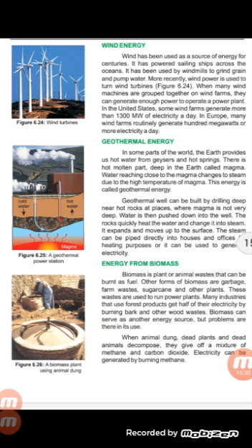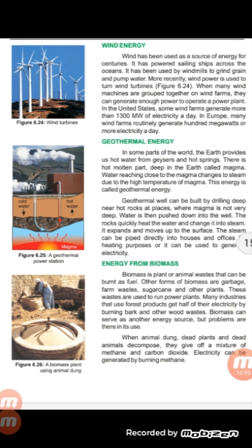Wind power is used to turn wind turbines. When many wind machines are grouped together on wind farms, they can generate enough power to operate a power plant. In the United States, some wind farms generate more than 1300 megawatts of electricity a day, and in Europe many wind farms routinely generate 100 megawatts or more of electricity a day.